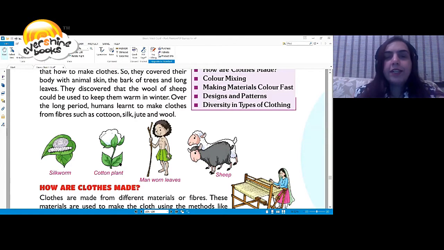So let me share my screen and show you some pictures in your textbook. You can see a silkworm that gives us silk. You can see the cotton plant that gives us cotton fiber. Man who used to wear leaves, early humans. Sheep whose wool was used to keep us warm.